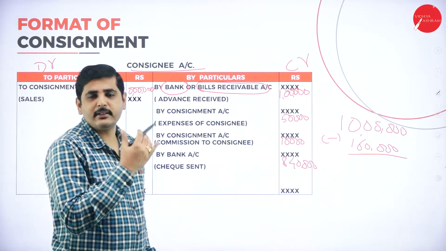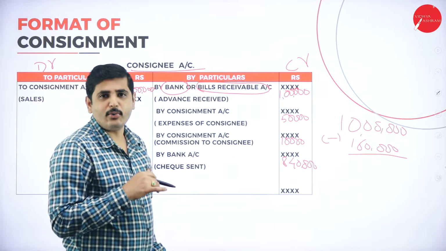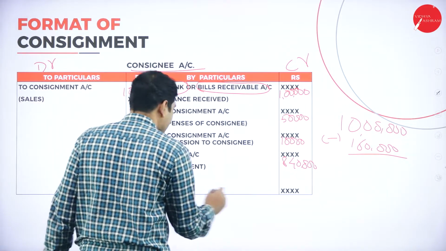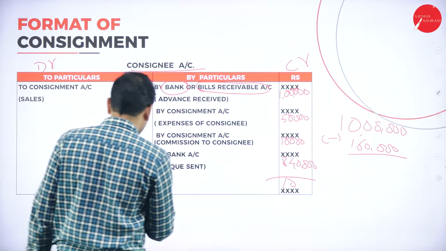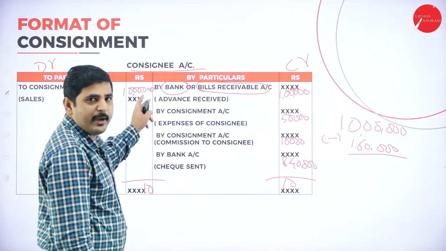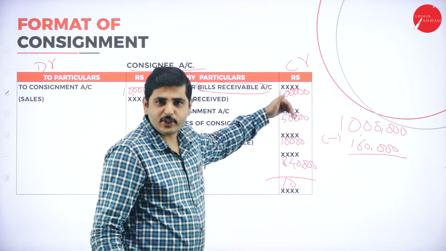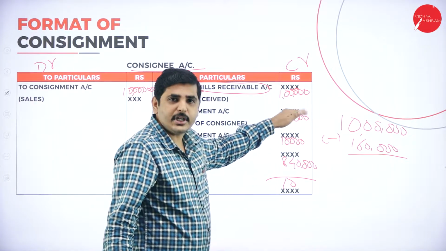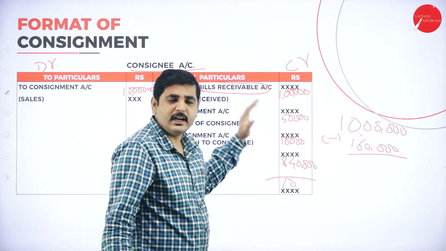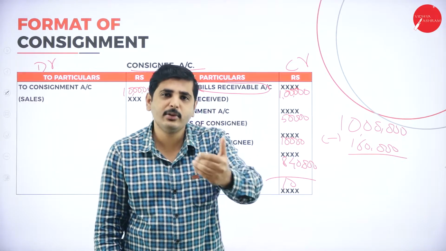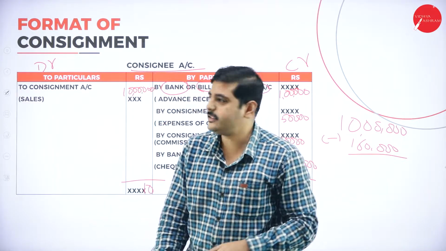So 8 lakh 40,000 he has to give back to us. He has to send back the amount to the consignor account. So the total is 10 lakh and 10 lakh. Total sales made by the consignee is 10 lakh. Out of that he will deduct his advance payment, his commission and his expenses. The remaining amount he will pay back to the consignor.